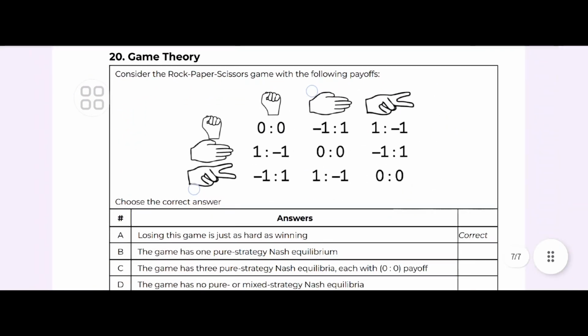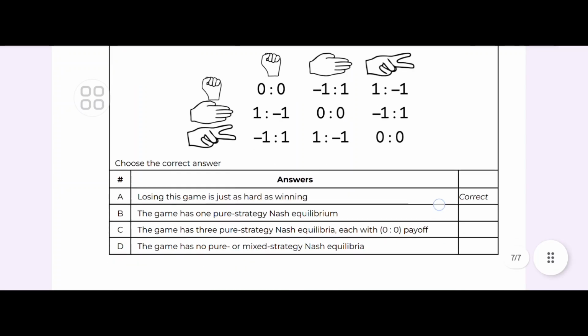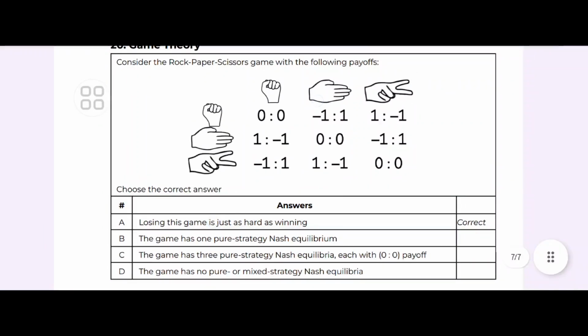Now see your favorite. Consider the rock, paper, scissors game with the following payoffs. You can see losing this game is just as good as winning, because the payoffs are 0, 0, 1, minus 1, 1, 1, minus 1, 1, minus 1, 0, 0, minus 1, 1, minus 1, 1. So you can do the minimum and maximum, right?